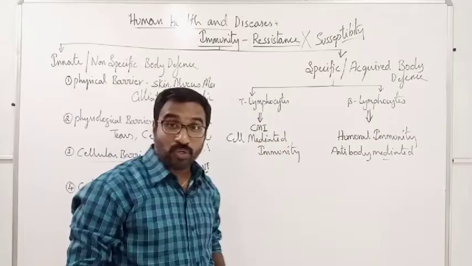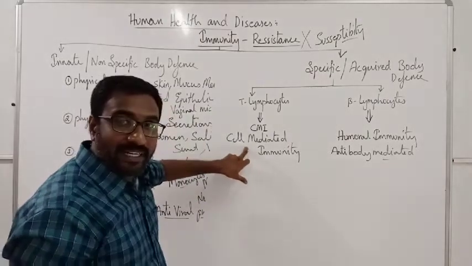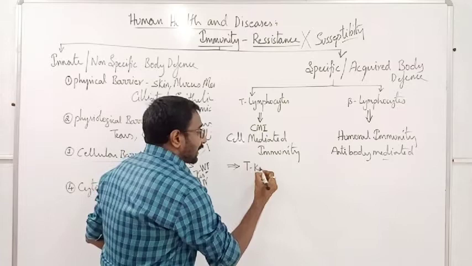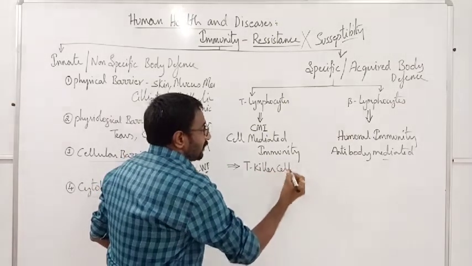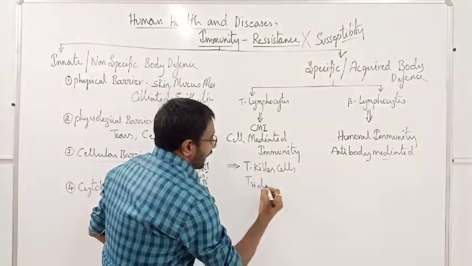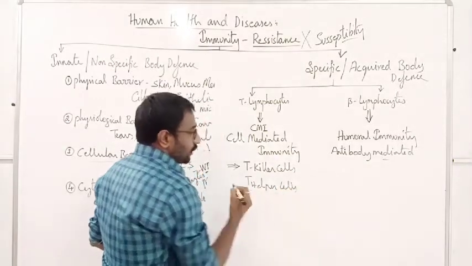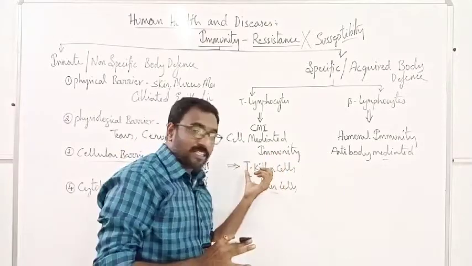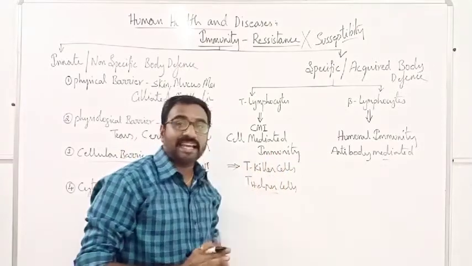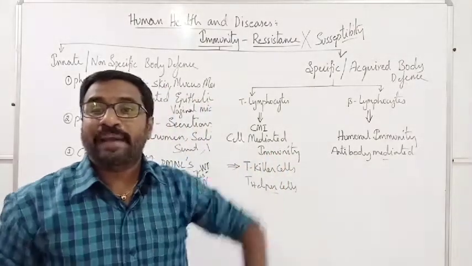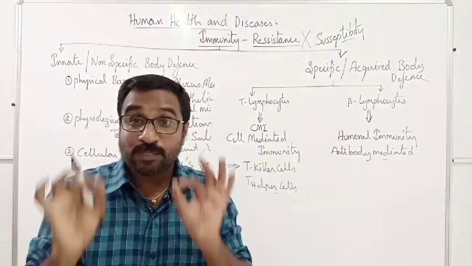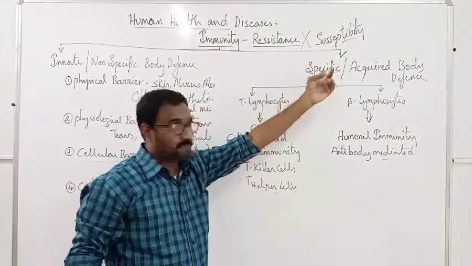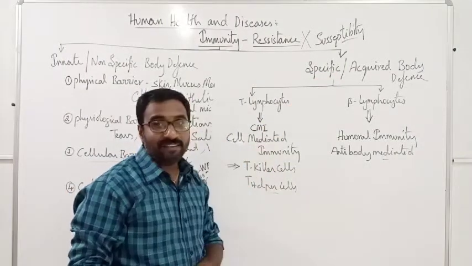Antibody-mediated immunity. Here you should know that the cell-mediated immunity with the help of T killer cells and T helper cells shows a specific method of killing the pathogens. They will kill the pathogens which are entering into our body specifically, specially for them only. That's the meaning of specific. So that is the cell-mediated immunity.